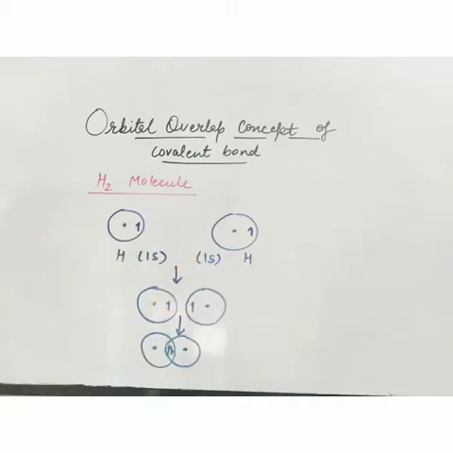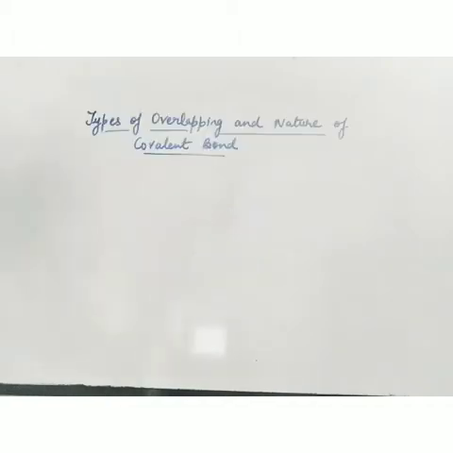So this is all about the orbital overlap concept. Now we know that a covalent bond is formed because of the partial overlapping of atomic orbitals containing a single or unpaired electron. Now let's see how many types of overlapping are there, because we have different types of orbitals.